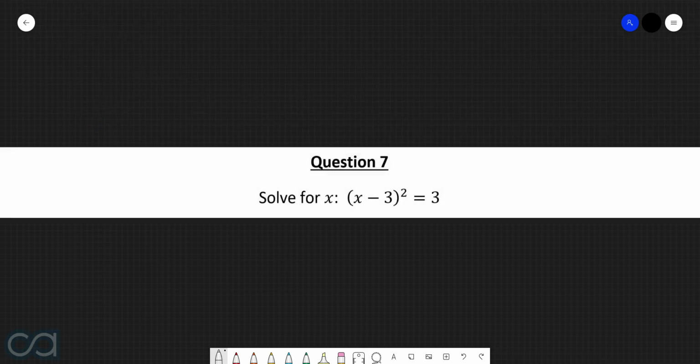Question 7. Solve for x. X minus 3 all squared equals 3. So we have x minus 3 all to the power of 2 is equal to 3. And in this case, because we have a bracket being squared, the first thing that we can do is take the square root of both sides. In doing so, we then have x minus 3 is equal to plus minus root 3. We can't simplify down root 3 anymore, so we'll just have to leave that there.